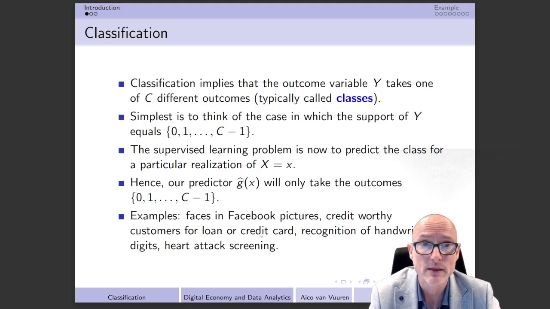Take into account that at the moment that you would like to get a loan or a credit card, especially a large loan as a consumer, for example a loan for a car or even a house, a mortgage, it's typically the case, or at least it used to be, that you have to go to the bank, and somebody at the bank talks with you, and after a while he or she tells you whether you're going to get the loan or not.